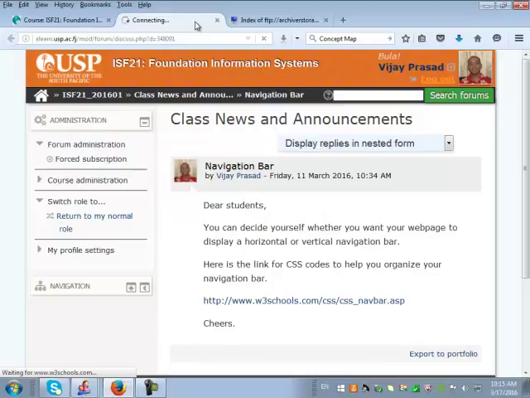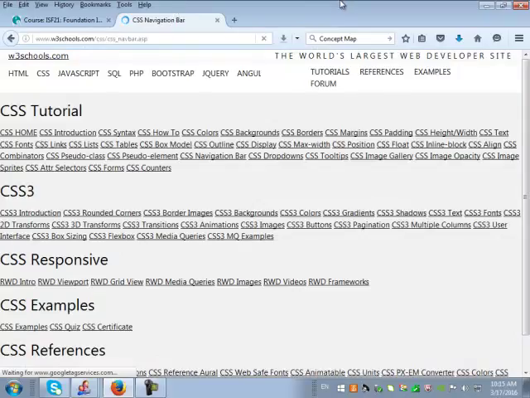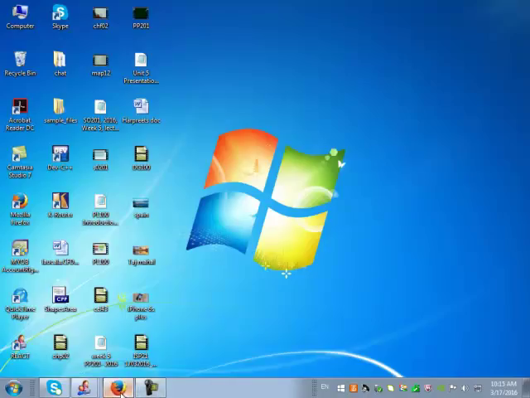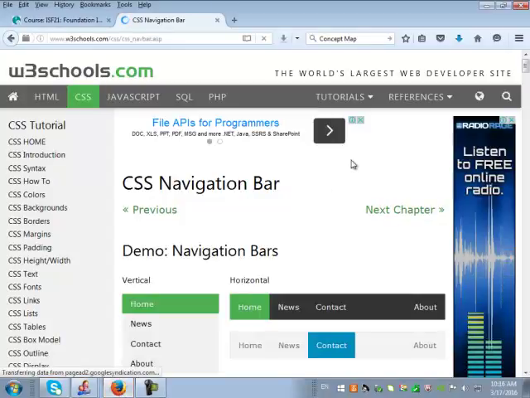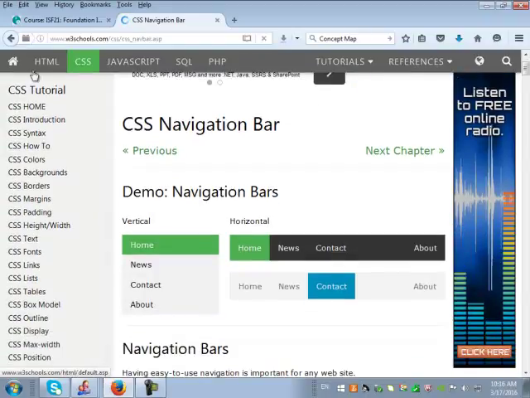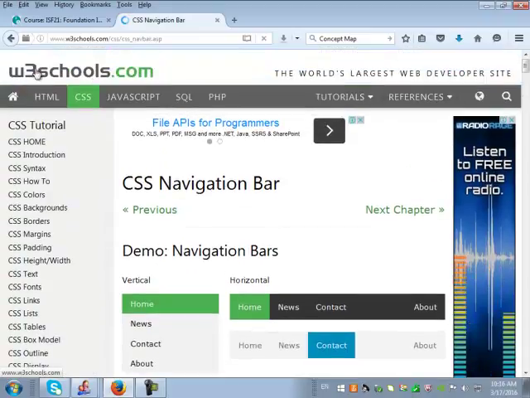So it will take you to the W3Schools web page, and right here it says CSS navigation bar. Now, a navigation bar is basically what you see right on top of this particular website. Can you see that it says w3schools.com, and this is the navigation bar.